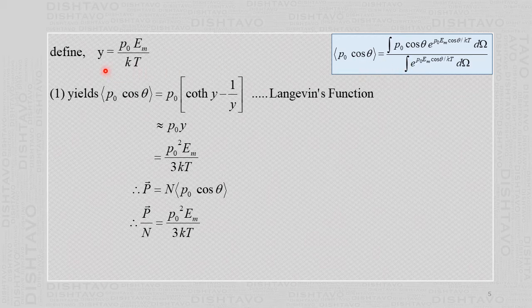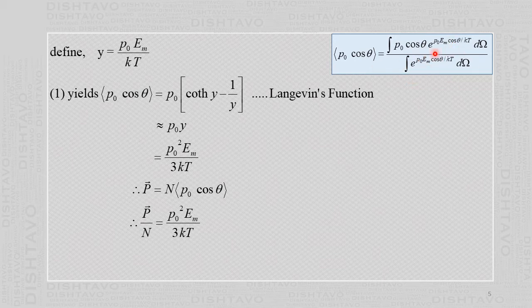Then we define another quantity called y. Y is P naught Em by kT. So here it comes, P naught Em by kT, that is y. And when you substitute that y here, we get the integral of P naught cos theta e raised to y cos theta, divided by the integral of e raised to y cos theta.